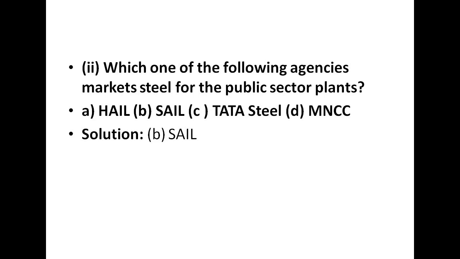So the correct option is SAIL, that is Steel Authority of India Limited. SAIL is owned and operated by the government agencies. That's why we can say that it is a public sector plant. So please mark B as the correct option in your book.